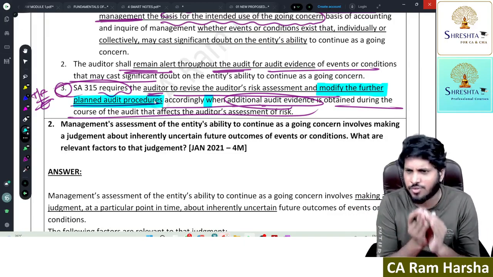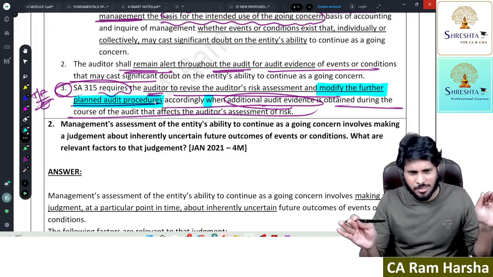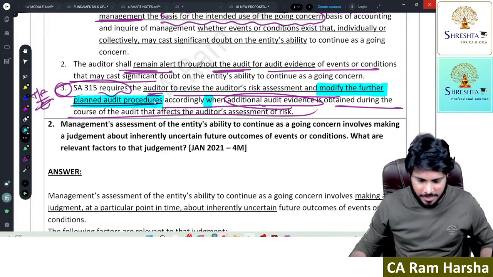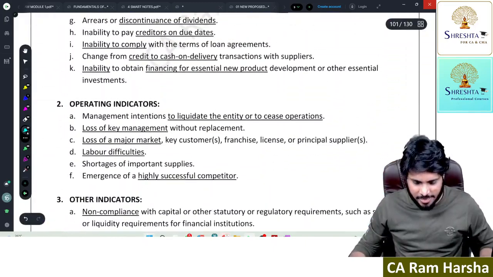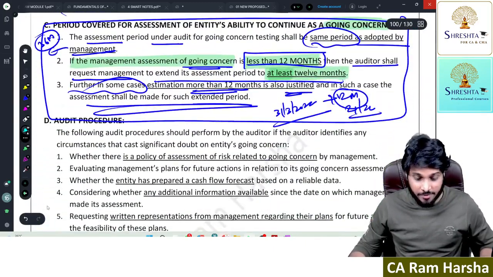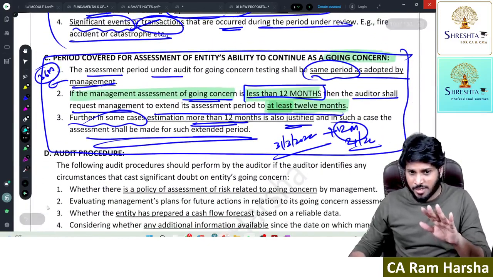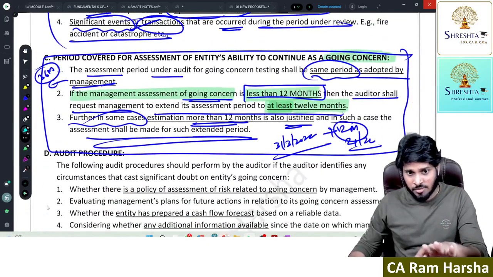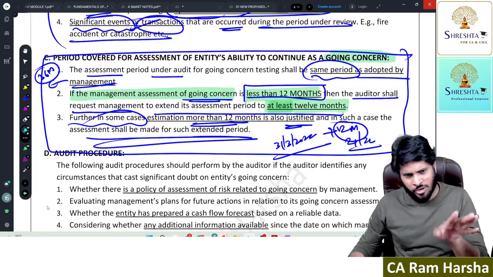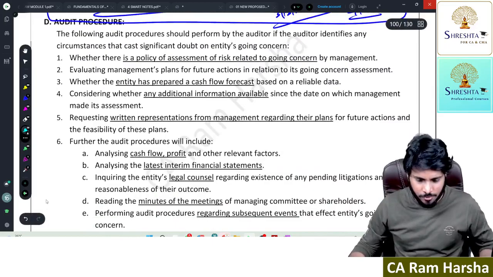What is further audit procedure? What is compliance procedure? What is risk assessment? I'll discuss all in the next chapter. Okay. Next. So if you again come back to the B point, period covered. Suppose management is not doing assessment at all, you asked them to do it, they didn't do it. Straight away you give a modified opinion. No need to again check all this.